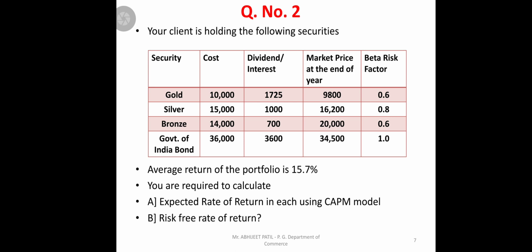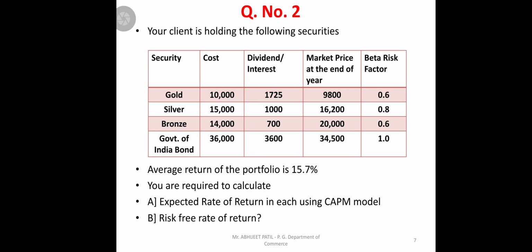The question asks you to calculate the expected rate of return of each using the CAPM model. And the second point, the risk-free rate of return, is very important. In the last problem RF was given. In this problem, the average return is already given and the expected rate of return is asked, but RF is missing. So again we should first find out RM.